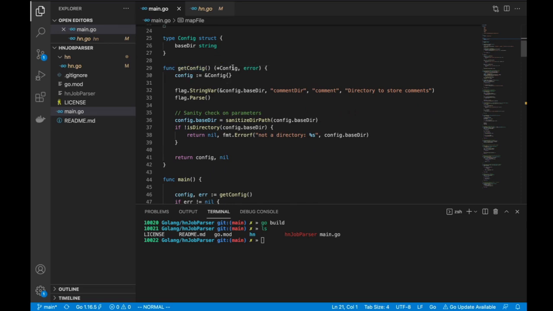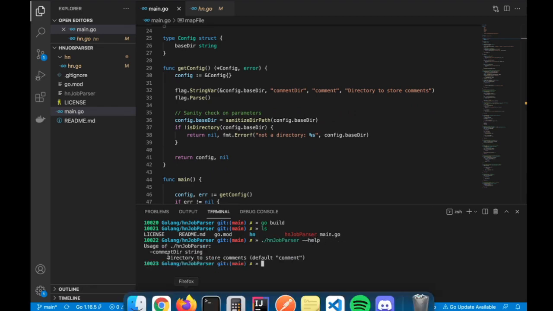basically will return a pointer to the config structure, and an error if something goes wrong. It takes in nothing and returns these two, a tuple. And we've got the flag package, part of the standard library in Go, which can be used for basically parsing command line parameters. If you just look at this, it's just going to give you this content.